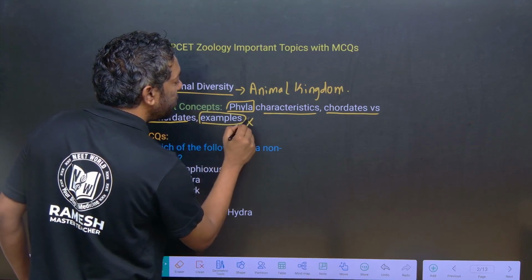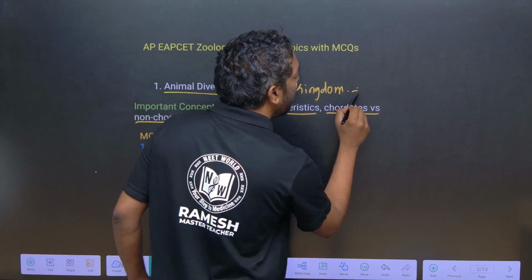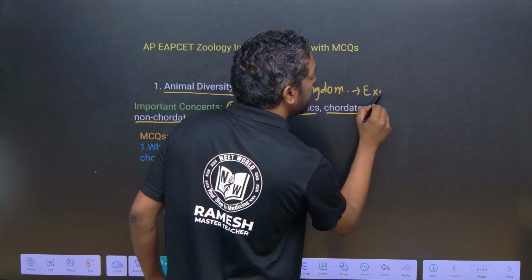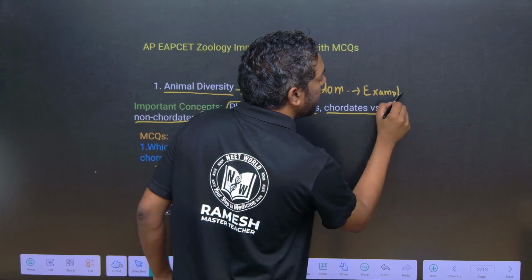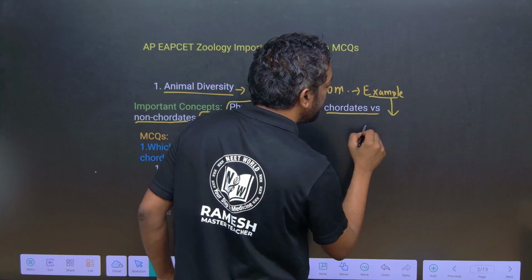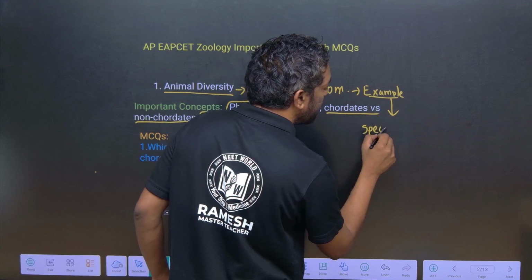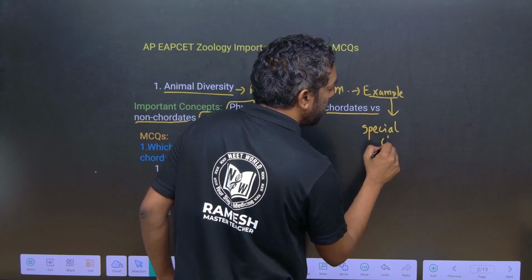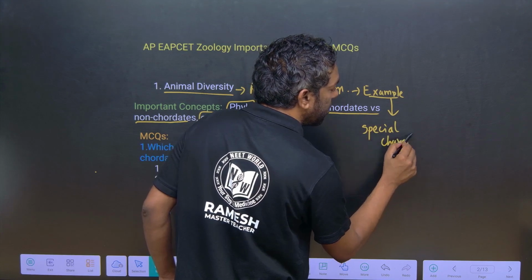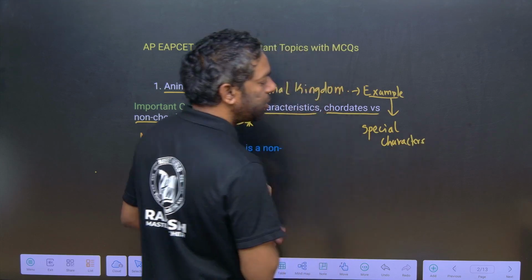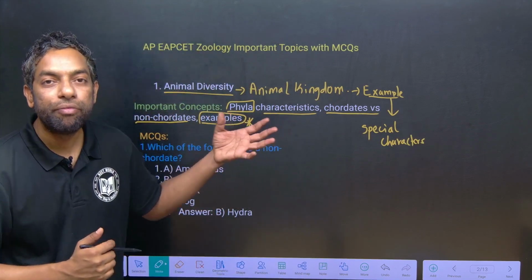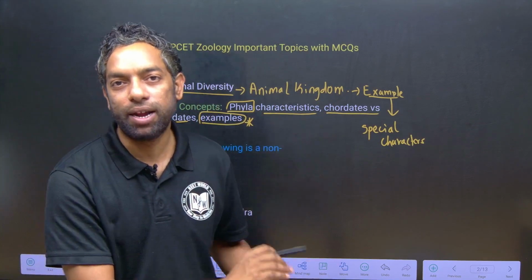This is the most important. You have to focus on examples and special characters. Special characters means special features of the relevant phyla.